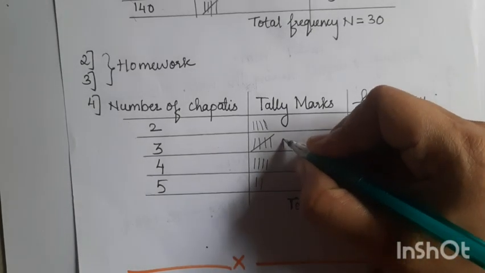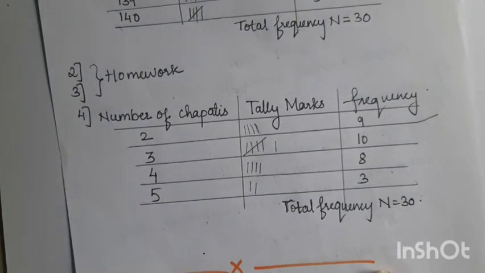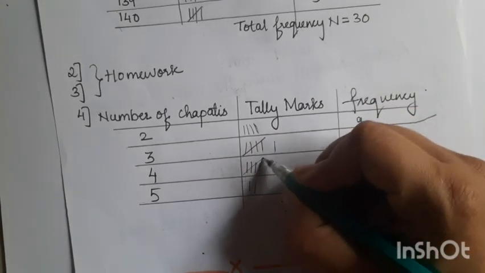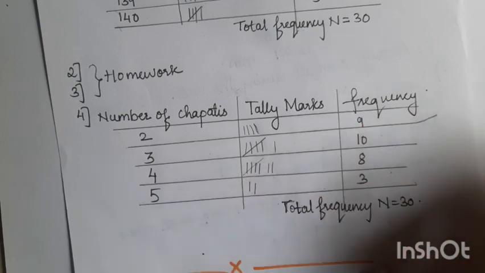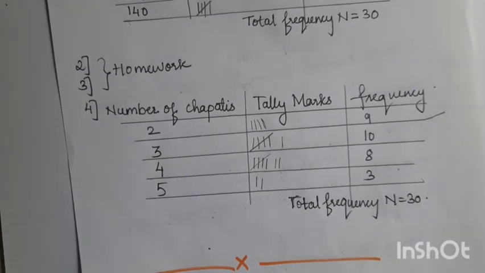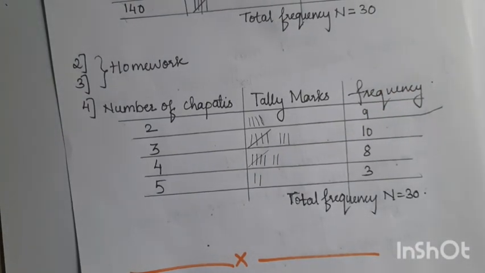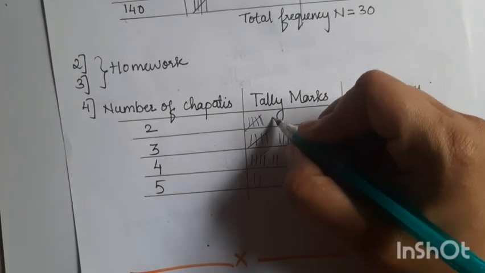Now your sixth one will be here like this, then 4, 4, 4. 4 is 3 times, so 5, 6, 7. Then again 2 times 3, then 3 times 2.